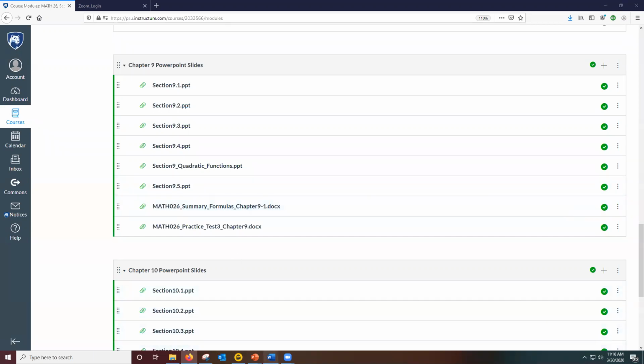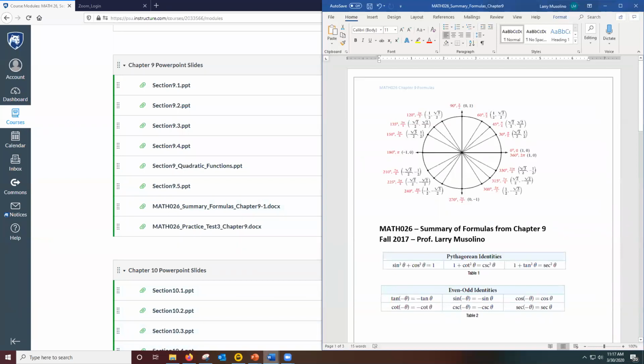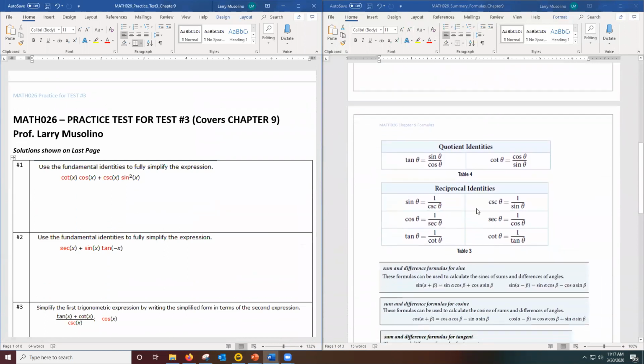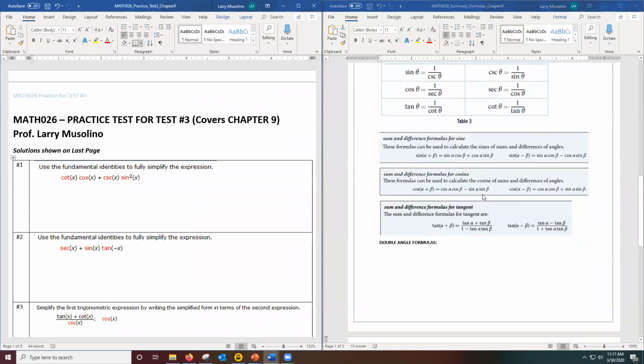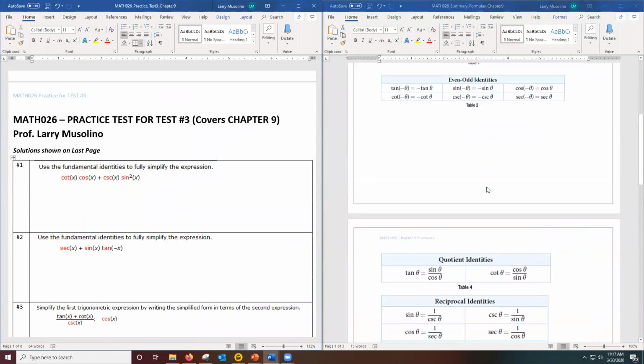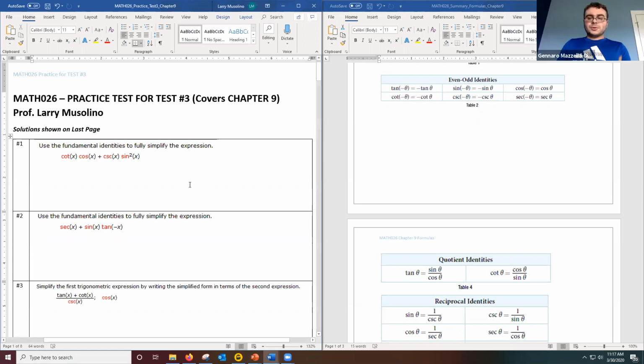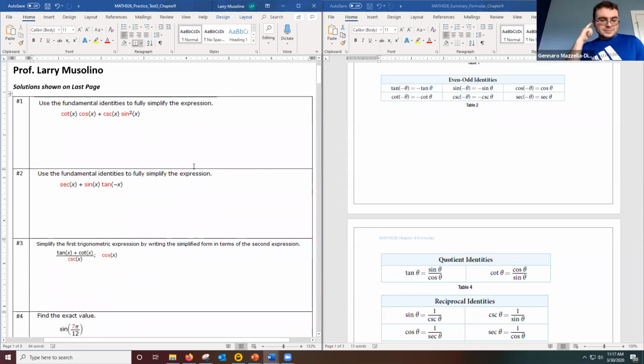So I'm going to bring it up and kind of keep it side by side. So here are these formulas from Chapter 9. All right, remember, you don't have to memorize them. You have them all organized on this Chapter 9 summary. All right, so does anyone have any particular problems in this practice test that we should jump to? Otherwise, we'll go in order. All right, let's do it. Let me start with number 1.